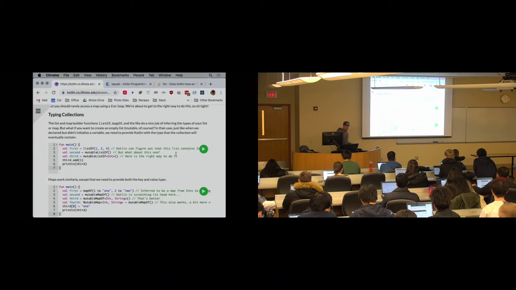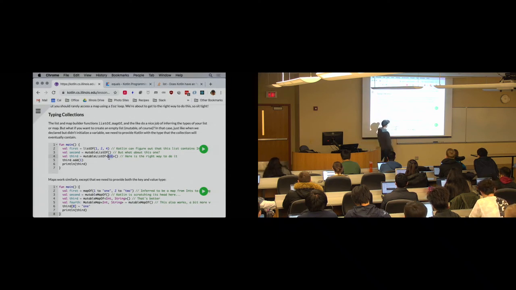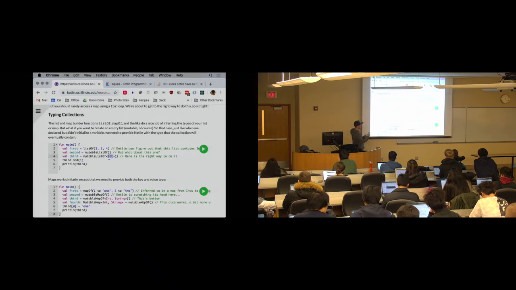If I want to tell it, I can use this form of the mutableListOf operator. So mutableListOf will take a type parameter. How many people remember their generics from Java? This is Kotlin's generics, and it works very similarly. All these collections are generic collections in Kotlin. They can store any items, a list of any items, or mappings between any types of items.